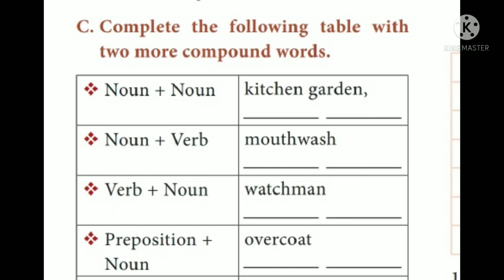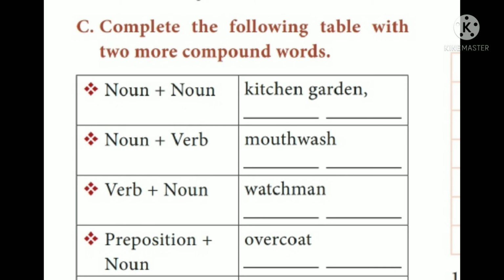We'll go to the next exercise, that is C. Complete the following table with two more compound words. First one, an example is given there. So here the first column, if you see, is noun plus noun. Next one, noun plus verb. So using this we can form the compound words. First you should know the definition for noun. Noun is a name of a person, a place, a thing or an animal. Next, verb means the action words. Next, preposition. It tells about the position: on, under, above, below, in, at, like that. Next one is gerund. Gerund means adding the ing form to the verb.